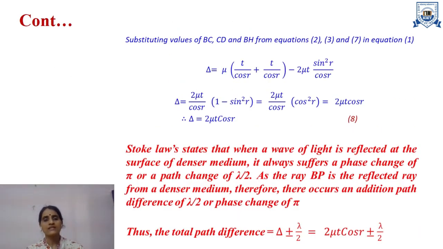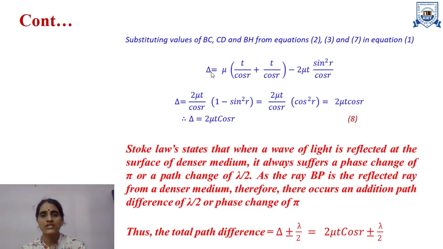So at the last, I will substitute the value of BC, which is my equation 2nd, the value of CD, that is my equation number 3rd, and the value of BH, which is my equation number 7, in equation number 1, that is the equation of path difference.